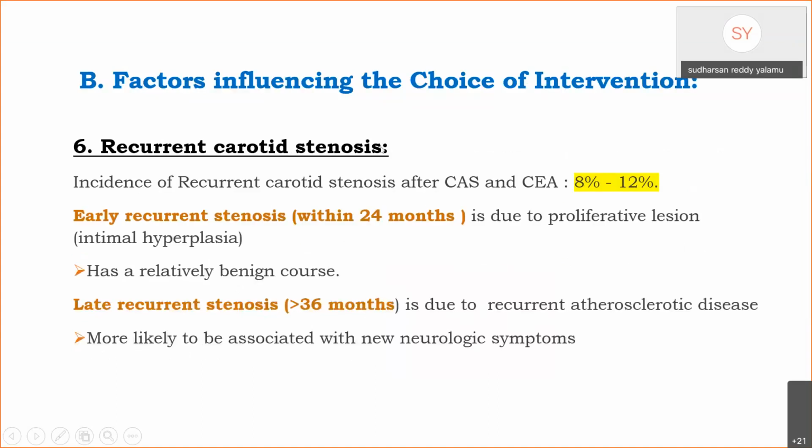Patients with recurrent carotid stenosis. Incidence of recurrent carotid stenosis after endarterectomy and angioplasty stenting is around 8 to 12%. In patients with early recurrent stenosis, that is presenting within 24 months, the main reason is intimal hyperplasia, and these patients usually have a relatively benign course. Whereas late recurrent stenosis, in patients presenting after 36 months, is mainly due to recurrent atherosclerotic disease and is more likely to be associated with new neurological symptoms.